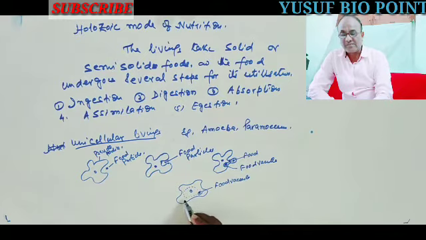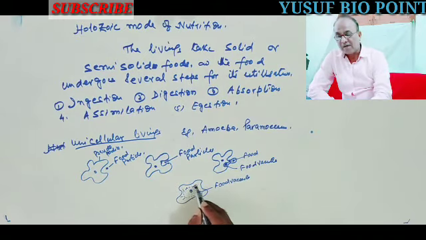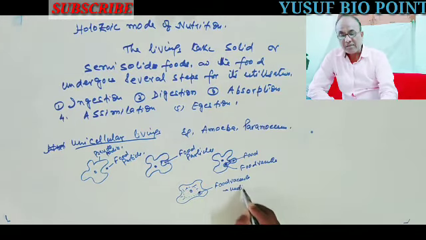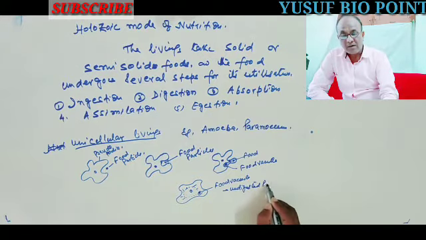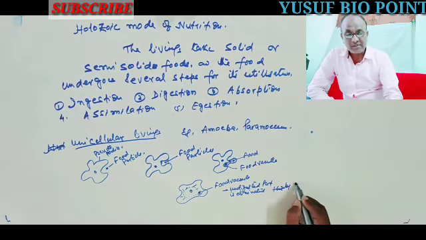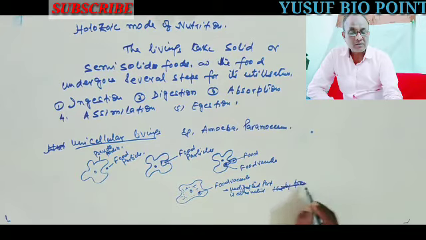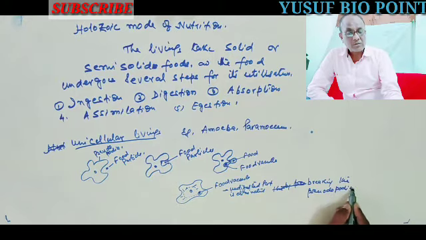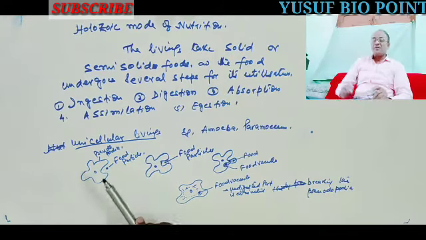It is digested by the enzymes, and the digested parts are absorbed by diffusion in the cytoplasm, and finally the undigested part is eliminated by breaking the pseudopodia.